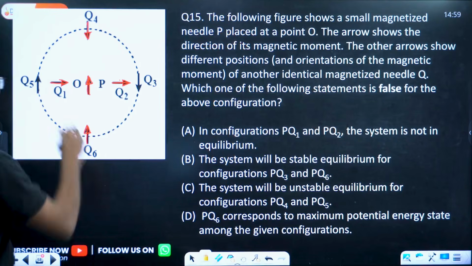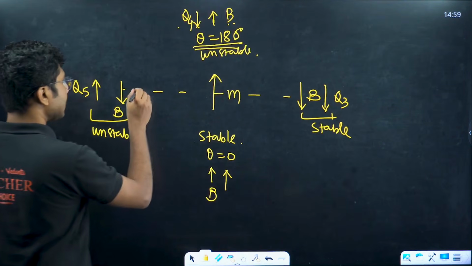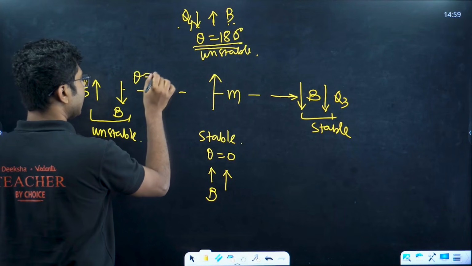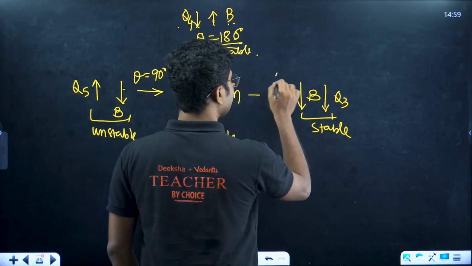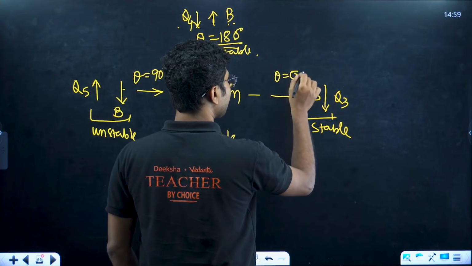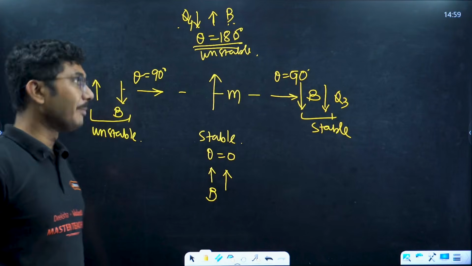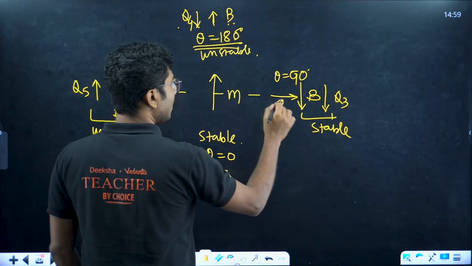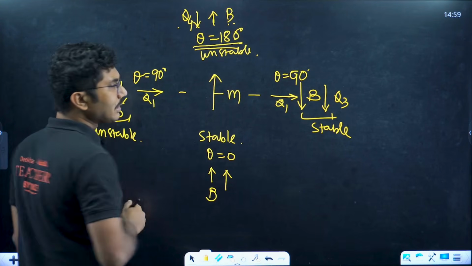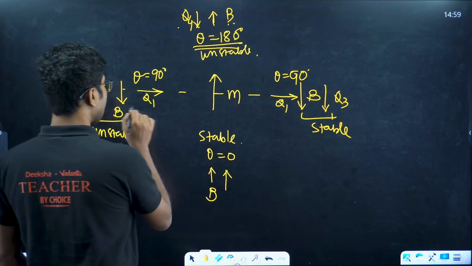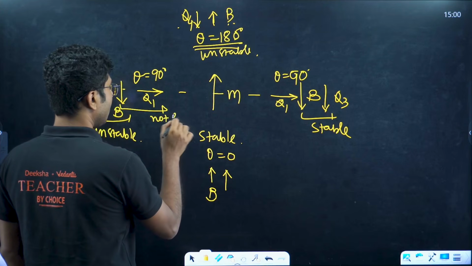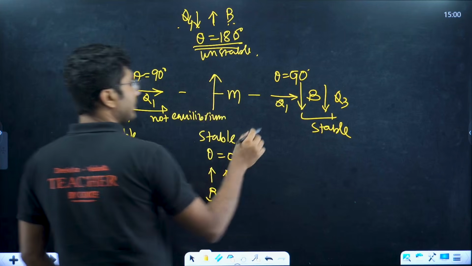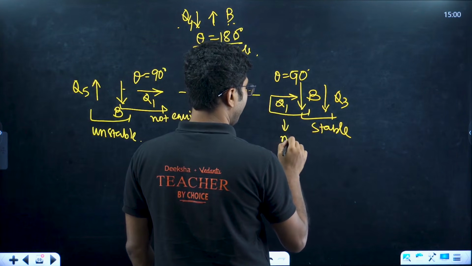Now there are two more, Q1 and Q2. Q1 is in this direction, Q2 is in this direction. In both cases, theta is 90 degrees. Theta 90 degrees means torque is not zero. Actually, torque is maximum, but potential energy is zero. So Q1 and Q2 are not in equilibrium at all. So these two positions are not equilibrium. This is also not in equilibrium.